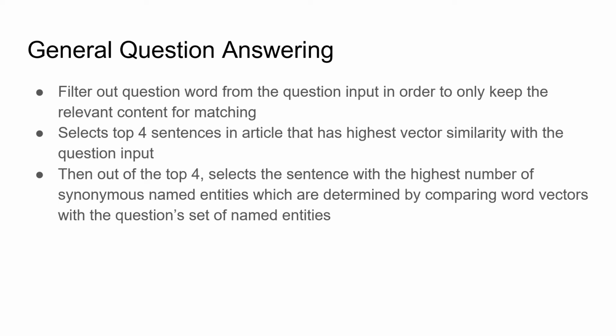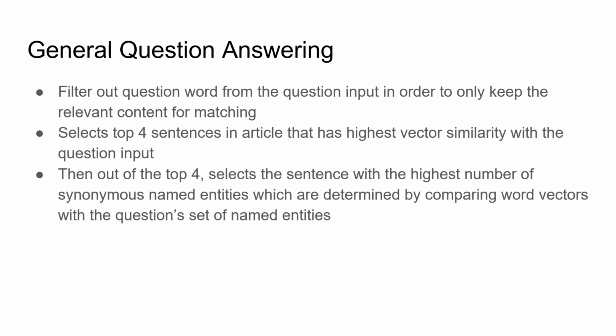so we can more accurately compare sentence vectors with sentences in the article. Then we look for the top 4 sentences in the article that have the most similar sentence vectors with the question vector, and break ties by selecting the sentence with the most vocabulary overlap with the question. We did this because sentence embeddings are not perfect, and the top embeddings could be really close. In this case, the vocabulary is a great tiebreaker.